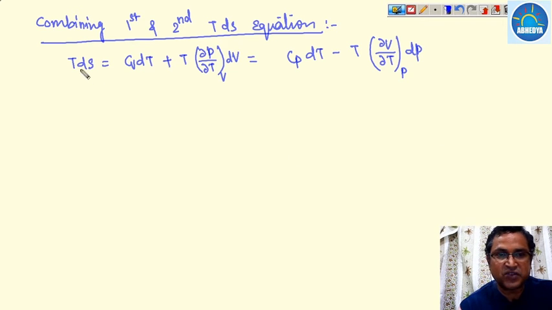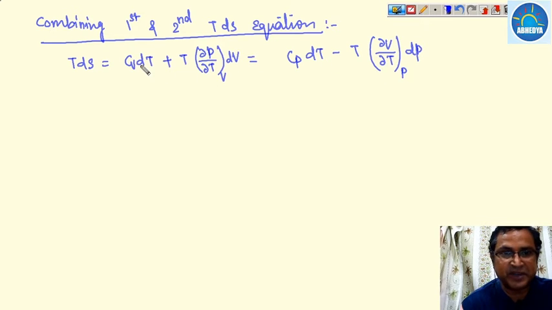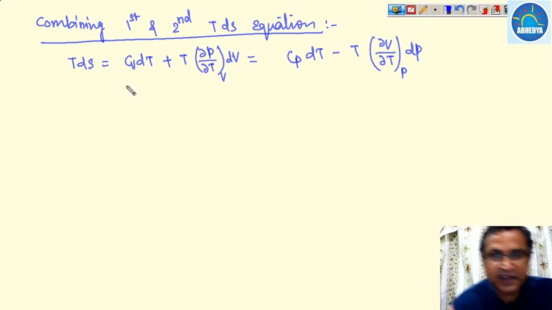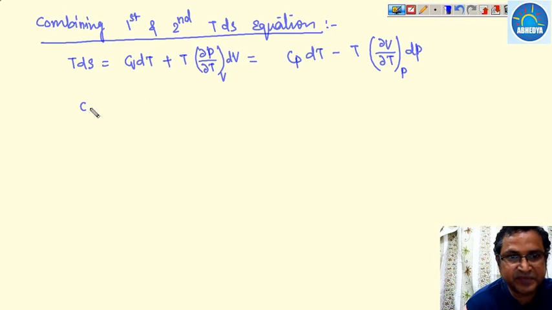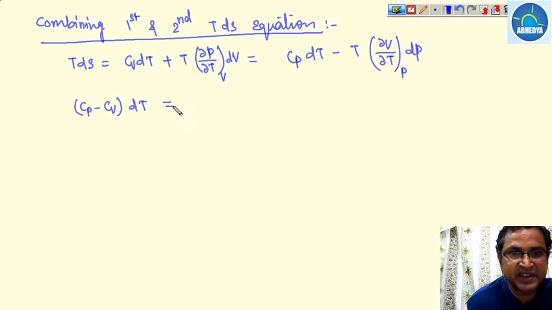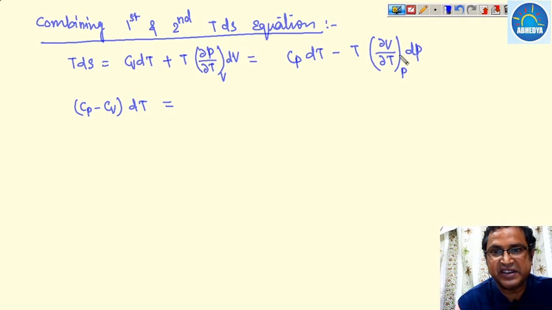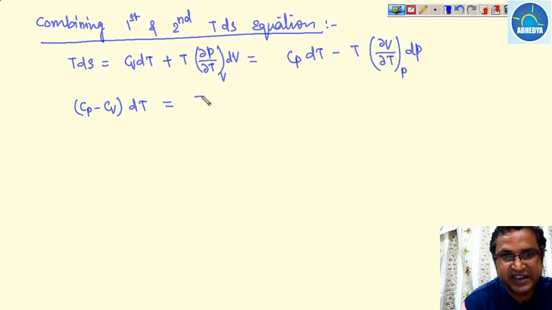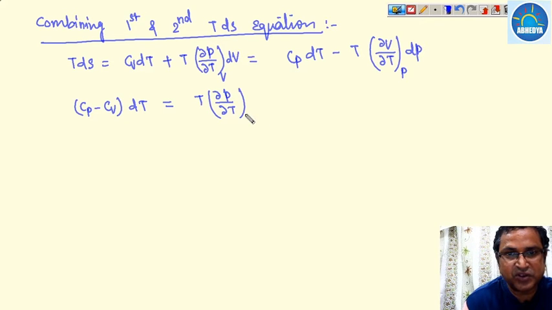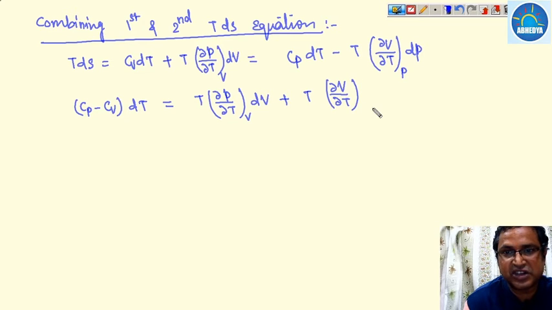Now both values are equal to TdS, so we can equate these two equations. So what is (Cp minus Cv) dT? Cp minus Cv times dT will become T times (∂P/∂T) at constant volume dV plus T times (∂V/∂T) at constant pressure dP.